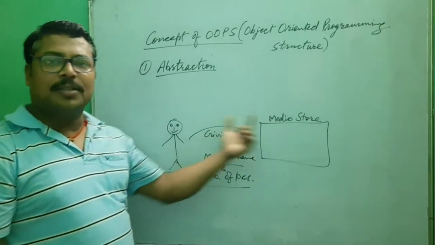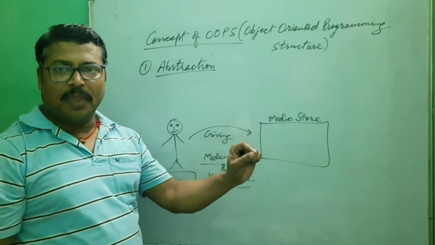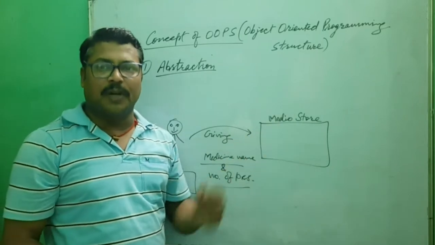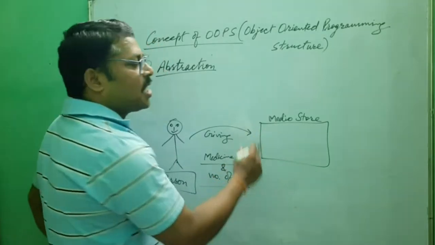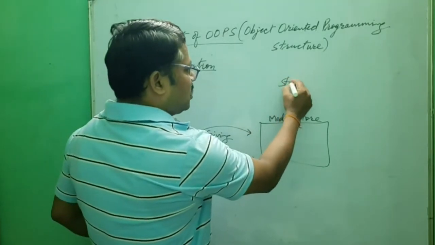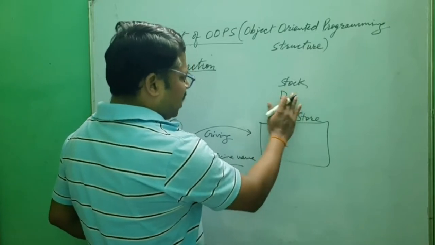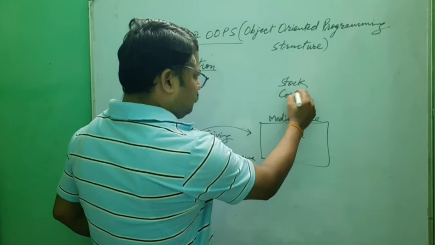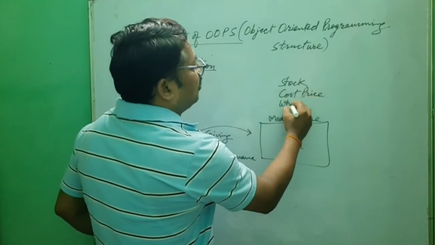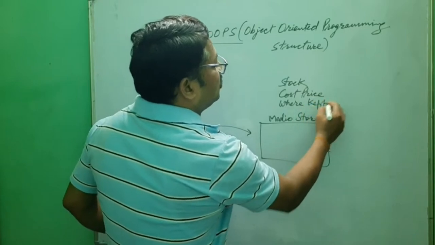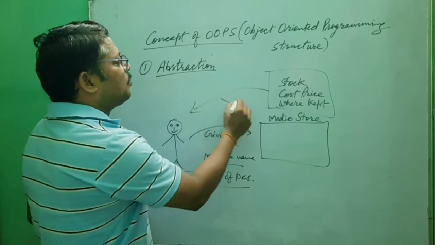You are going to ask the medical store whether they have this particular medicine. If they have it, you ask them to give you 10 pieces or 5 pieces, and what will be the cost? That means how much stock the medical store has, what is the DP, the distributed price or cost price, and where it is kept. These are not essential to that person.